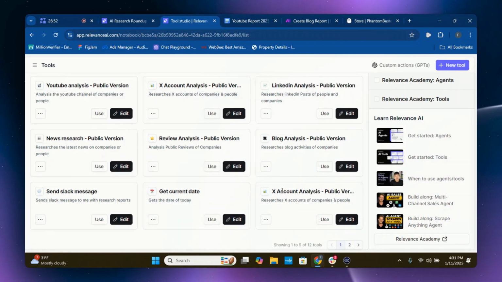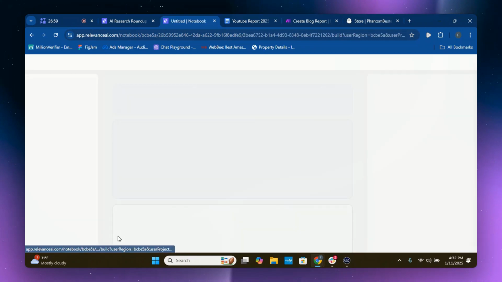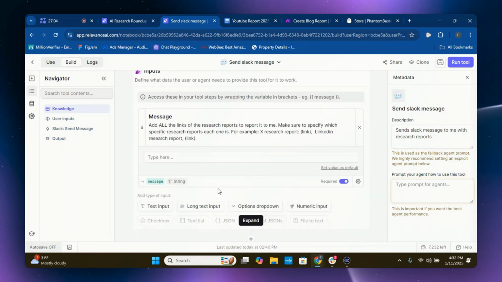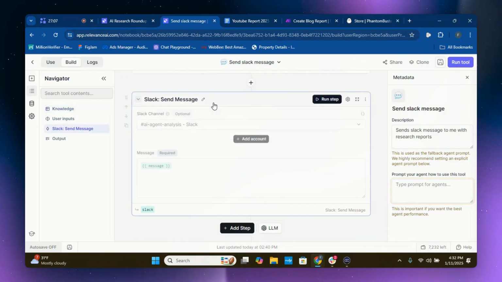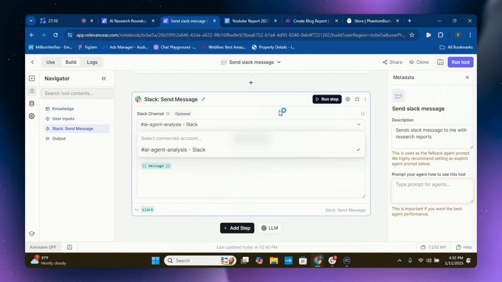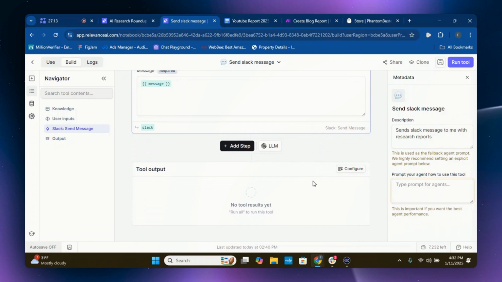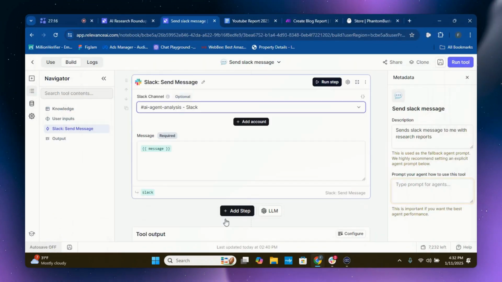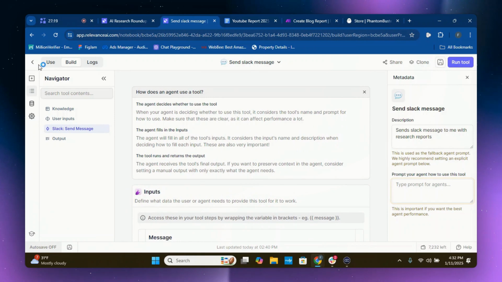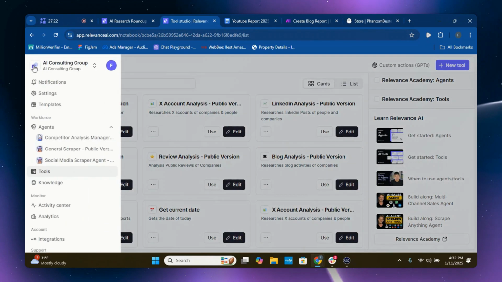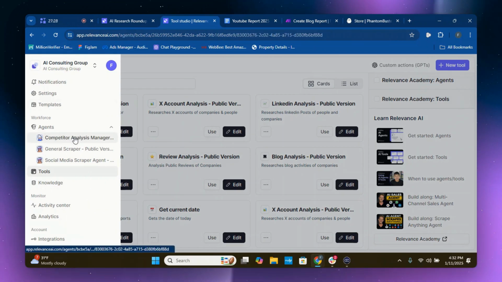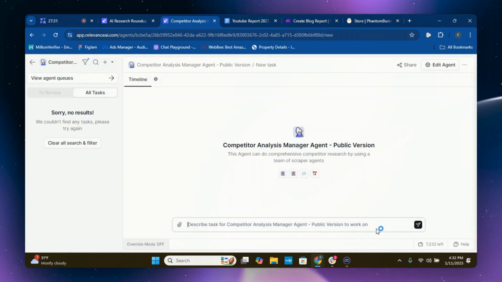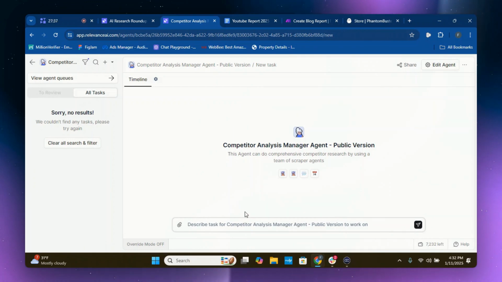You have your news, you have your get current date, your X account, your blog analysis. We all reviewed these. Make sure you go to this tool here, you go to edit and make sure this is connected. So Relevance has a unique feature where it directly connects to Slack. You just go here, add account, and then connect this to your Slack. If you use Slack, you can control it through Slack. Although you can also do this within Relevance AI. If you don't want to go through any of that setup, you can go to competitor analysis and simply describe the task here. Since this agent controls the other 2 agents, it will output all of the information here for you.